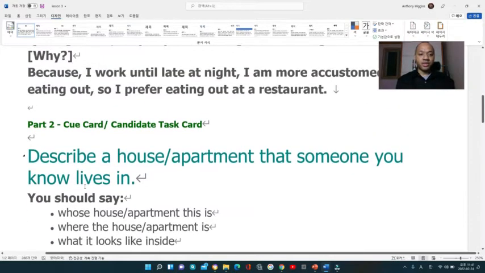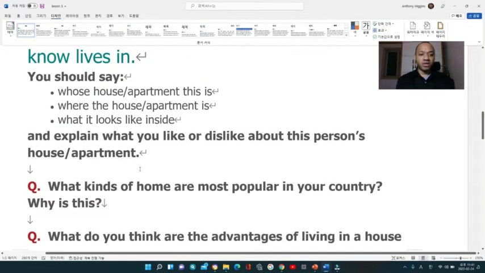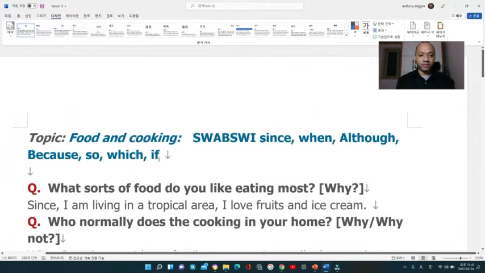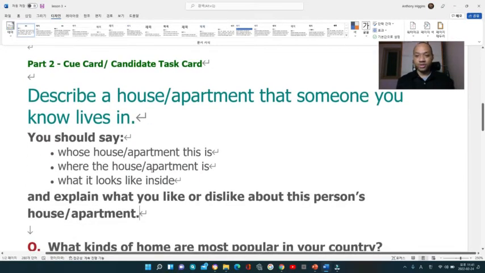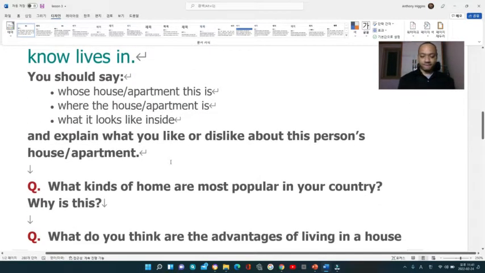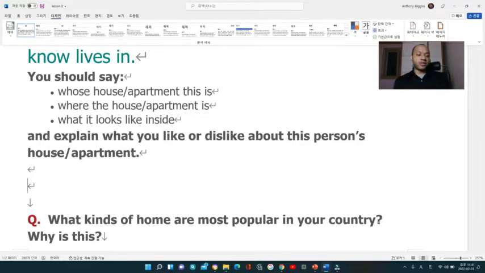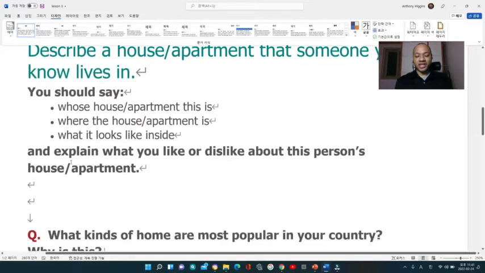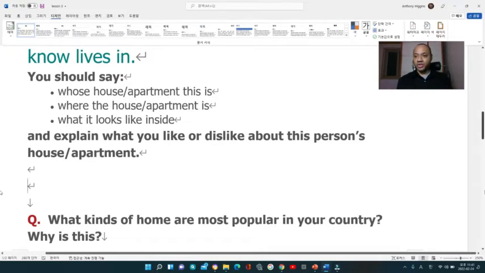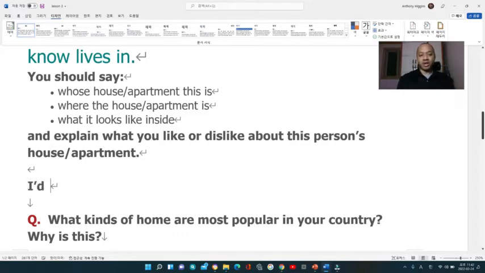Okay, and then part two, describe a house, apartment that someone you know lives in. Okay, this one we'll just try to answer it normally. Here we have which and if, so let's try to use the which and if conditional words, all right? So here, these are the questions that I would have to answer. Whose apartment this is, where the apartment is, and what it looks like inside. All right, like I told you, how do we always start our sentence for the part two? I always tell my students to start like this. I'd like to talk about.